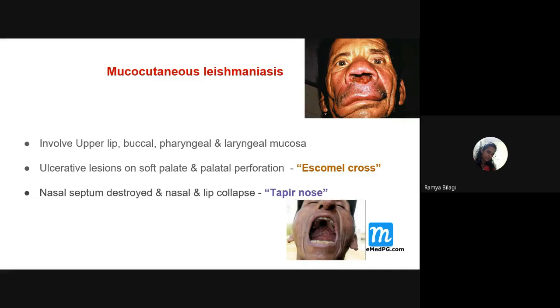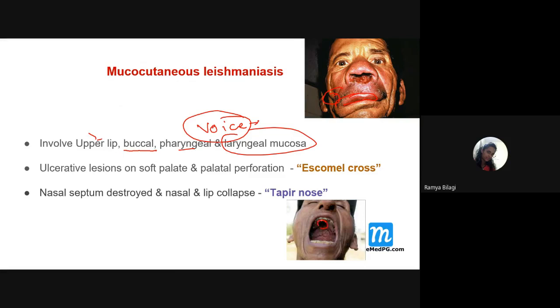And one more point you have to remember here: if it involves the mucous membrane of the cheek, the lips or the nose, then what will happen? There will be a swollen upper lip. Can you look at the picture over here? The entire upper lip is destroyed. So there will be a swollen upper lip, and the buccal mucosa and buccal pad of fat, everything is lost. There will be pharyngeal mucous membrane involvement, and laryngeal mucosa is also involved. So there will be what? Voice changes, difficulty in speaking and swallowing, and there will be ulcerative lesions of the soft palate.